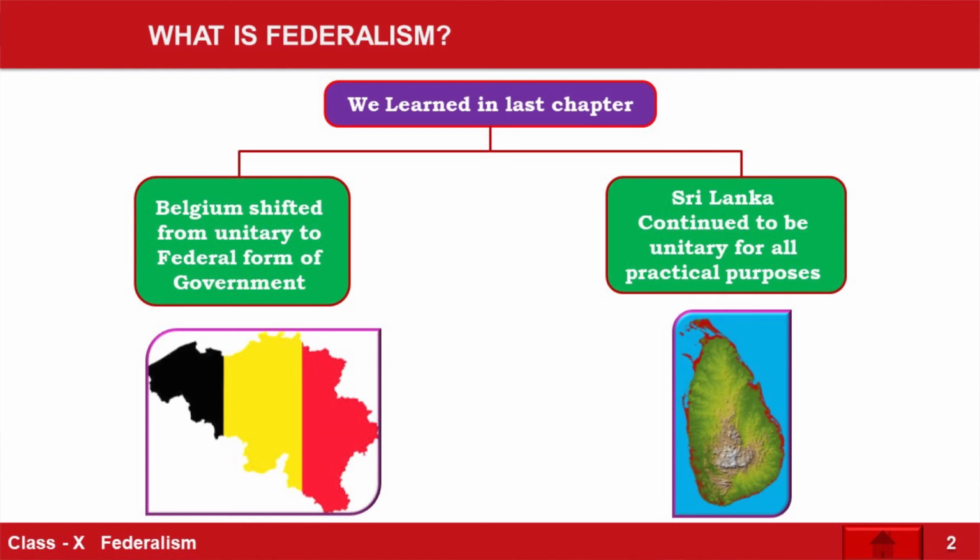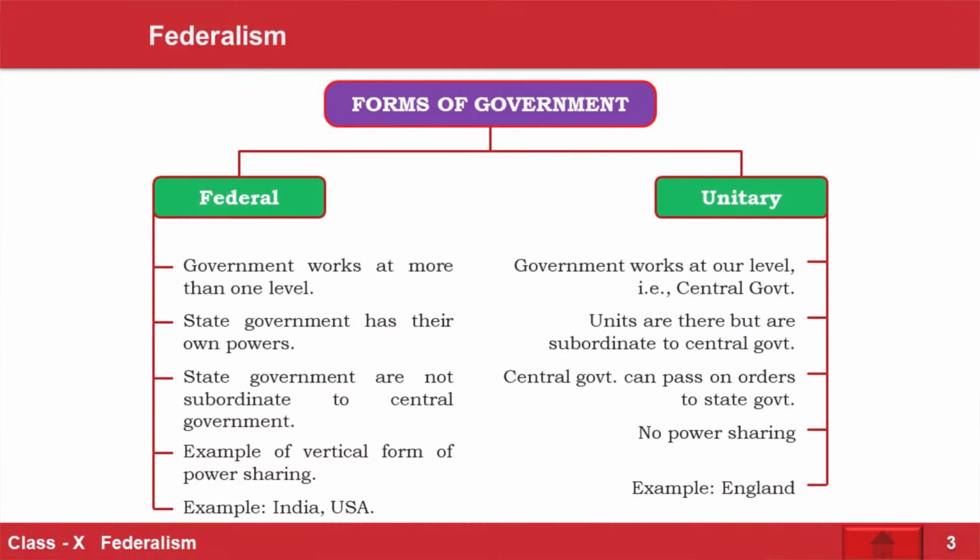In the previous chapter we did Belgium. In that we did 4 levels of the government. They were a good example of federalism. They divided, they shared their power among themselves in order not to have any conflict in the country. On the other hand, Sri Lanka had unitary government. Still it has unitary government with maximum power in the hand of the central government, and they have units but they do not function as a state, because once it is federalism, then the state has more powers.